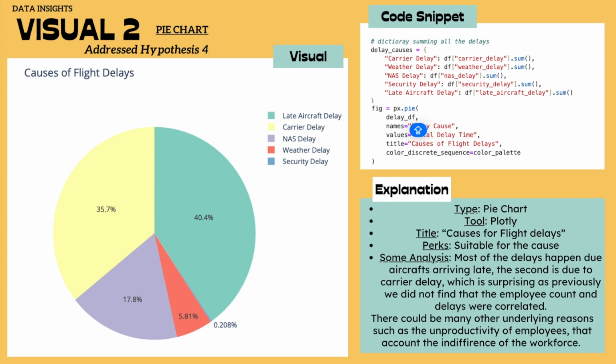Therefore, if airlines want to increase their on-time percentages, they will have to target the late aircraft and carrier count categories. However, not through the increase of labor. This calls for further investigation for sure.